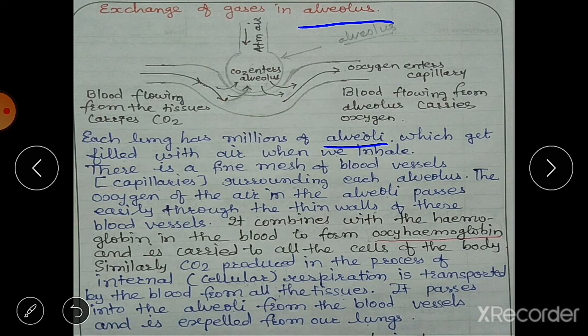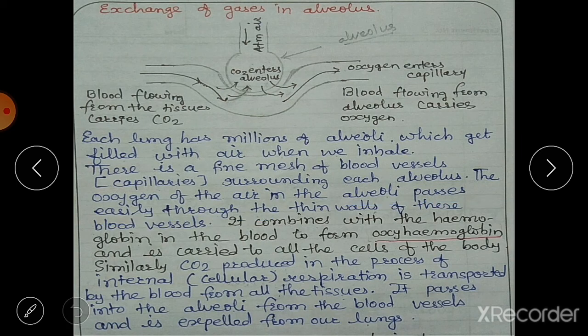There is a fine mesh of blood vessels or capillaries surrounding each alveolus, a fine network of capillaries containing blood. So what happens? The oxygen of the air in the alveoli passes easily through these thin walls of blood vessels.